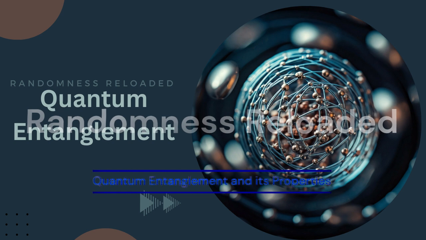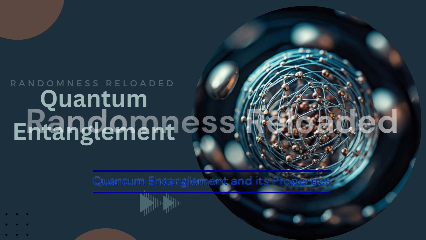Okay, EPR paradox. Yeah, it's named after Einstein, Podolsky, and Rosen. And it was a thought experiment designed to challenge the completeness of quantum mechanics. So they were basically saying, quantum mechanics can't be the whole story. Yeah, they thought there must be something missing.